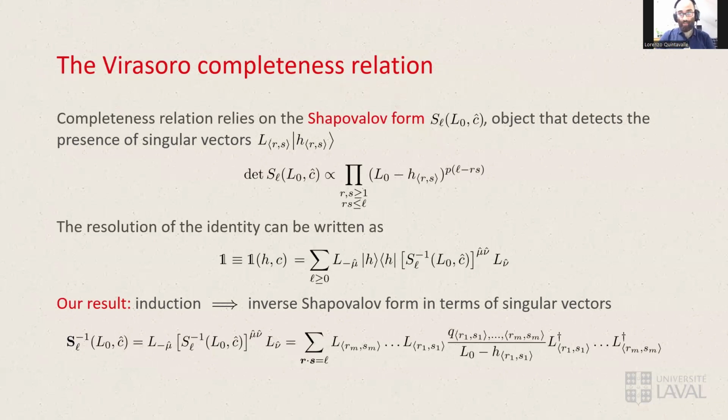Our main result, though, is a new expression for the inverse Shapovalov form, which we could derive using an inductive procedure. And in particular, we got the expression written in the bottom of the slide, which is expressed in terms of the Virasoro singular vectors and a set of coefficients Q, which we could derive explicitly. So the inverse Shapovalov form is completely determined analytically for any level in terms of singular vectors.